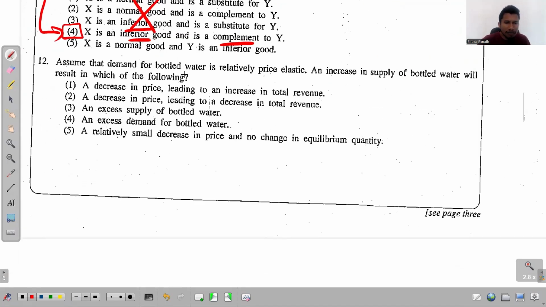Assume that demand for bottled water is relatively price elastic. All right. Relatively price elastic, and an increase in supply of bottled water will result in which of the following? All right. So increase in supply.